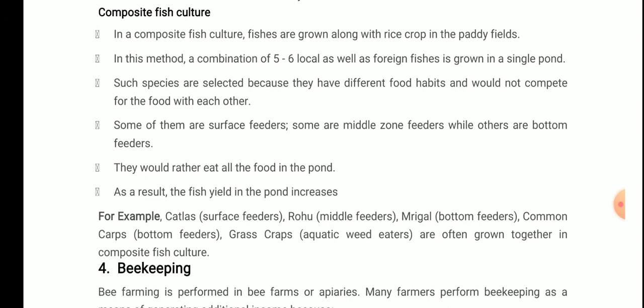The catlas, these are the surface feeders. Rohu, the middle feeders. Mrigal, bottom feeders. Common carps, the bottom feeders. Grass carps, that is the aquatic weed eaters. They eat the weed in aquatic bodies, and are often grown together in composite fish cultures. So the catlas, rohu, mrigal, common carps, grass carps, etc. Clear? So this was about fisheries.